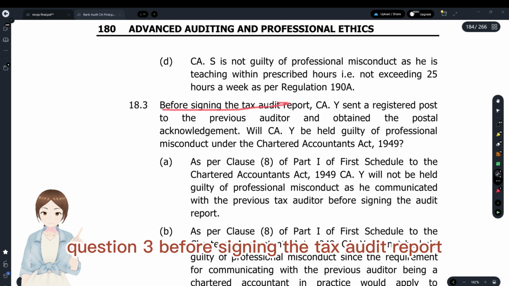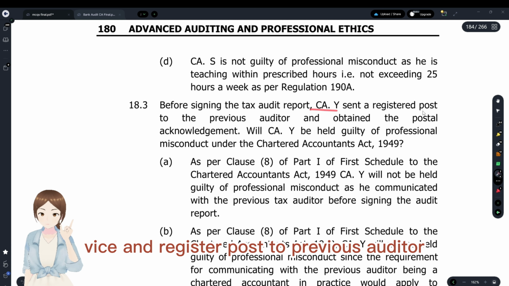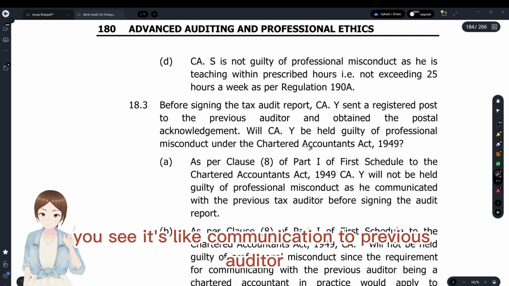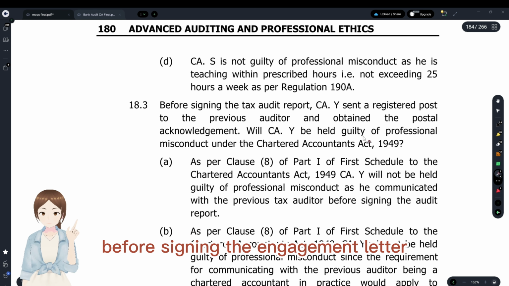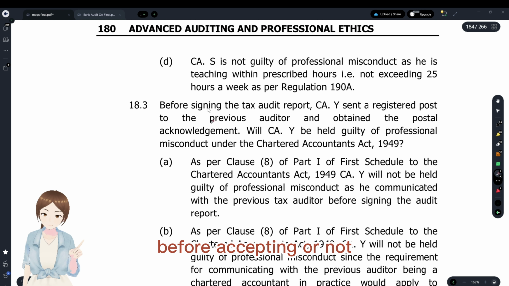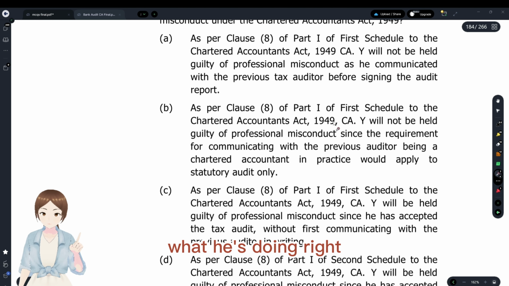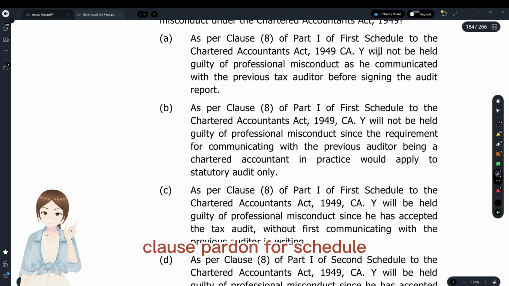Question 3. Before signing the tax audit report, why send registered post to the previous auditor and obtain postal acknowledgement? You see, it's like communication to the previous auditor before accepting the engagement, before signing the engagement letter, not before signing the tax audit report. What is he doing, right? Clause 8, Part 1, First Schedule, that's right.